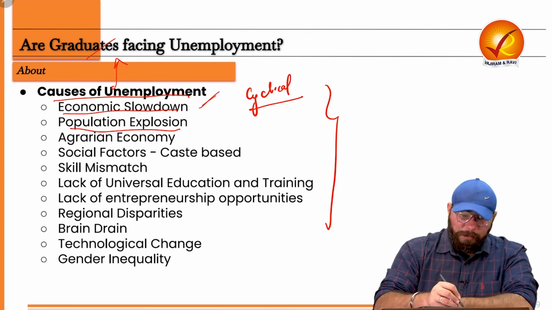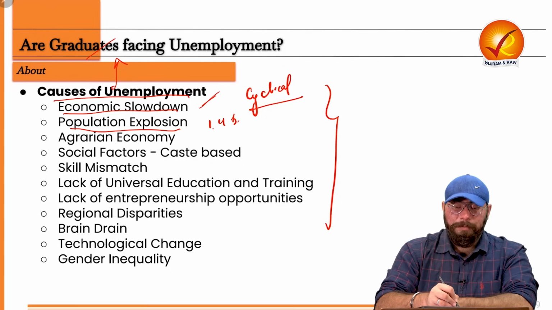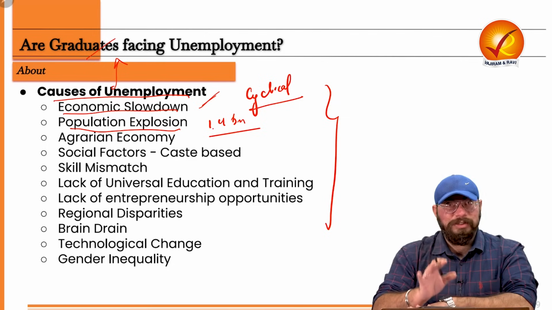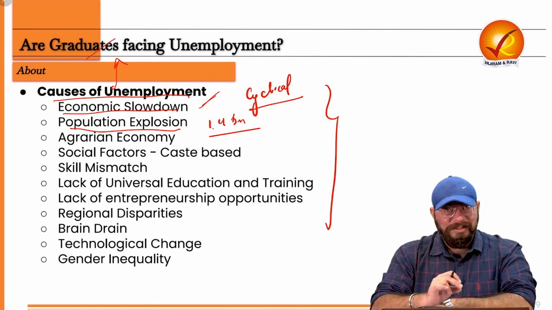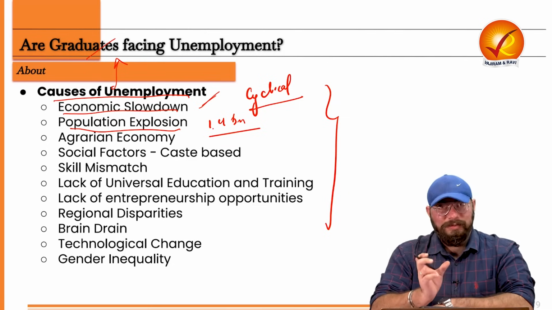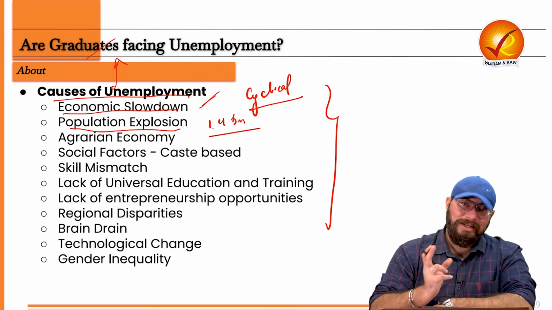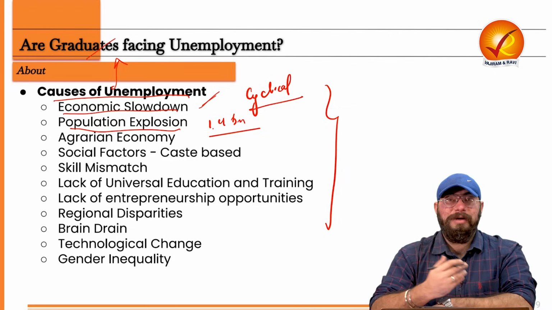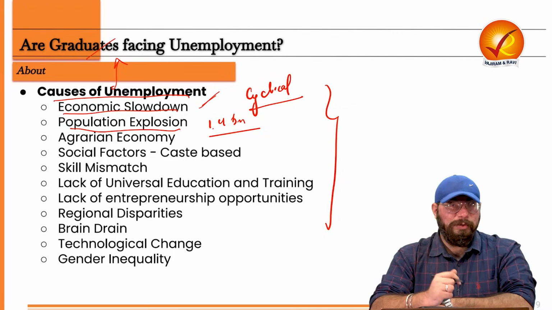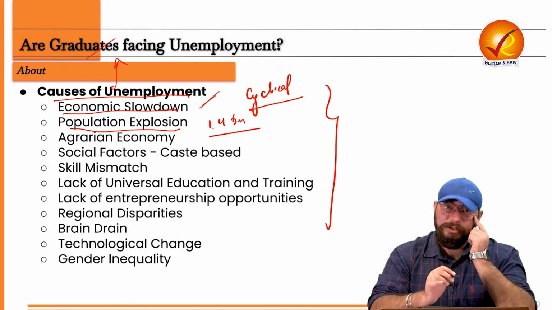Since the population of our country is 1.4 billion, right? And the resources in our country are limited, resources are scarce. So there are limited resources and unlimited wants. Because of this, there is scarcity. Now, there is scarcity of jobs in our country also, because there are limited jobs, but so many people who want to do those jobs. So population explosion is one of the reasons.